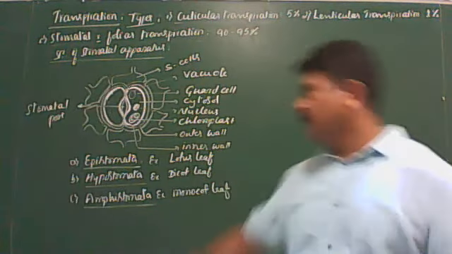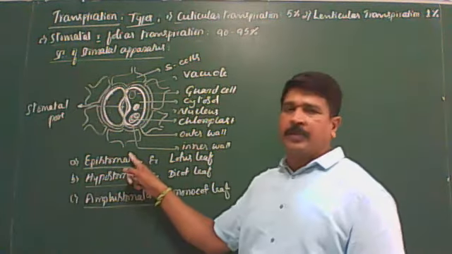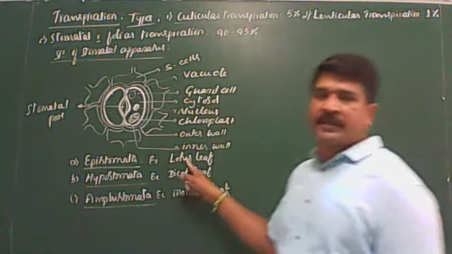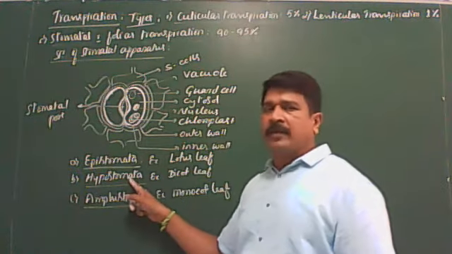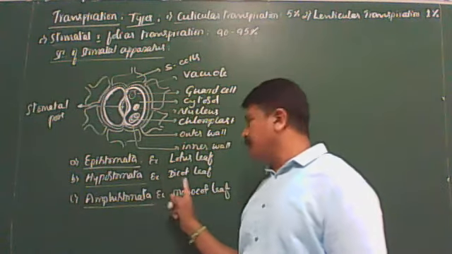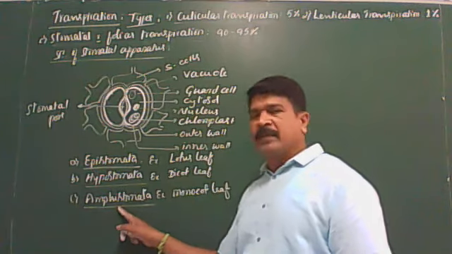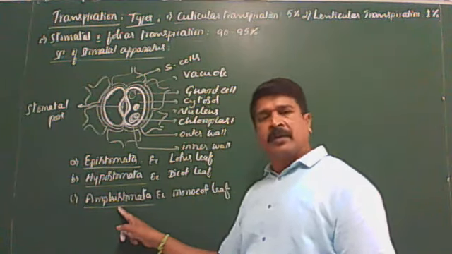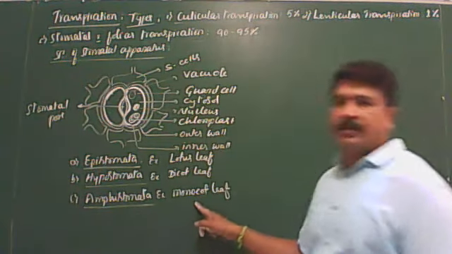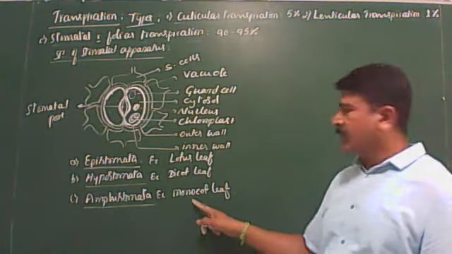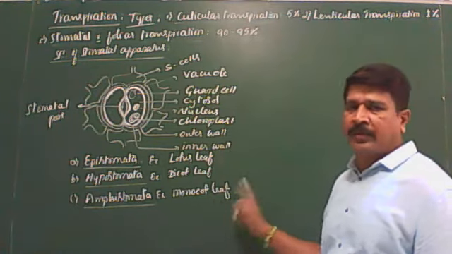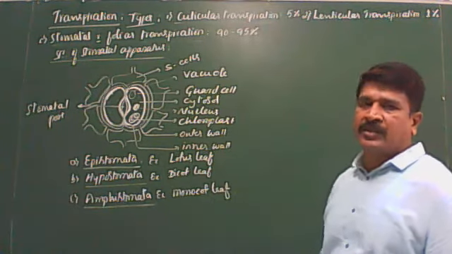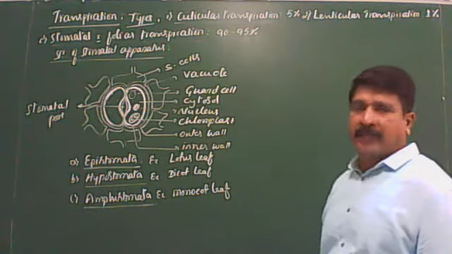You remember this. Epistomata: only in the upper epidermis, example lotus leaf. Hypostomata: only in the lower epidermis, example dicot leaf. Amphistomata occur in both upper and lower epidermis, example monocot leaf. So this is the structure of the stomatal apparatus and the types.